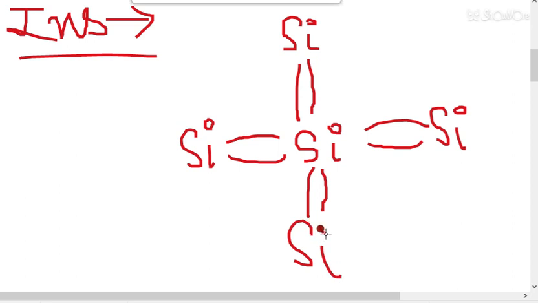This type of semiconductor, in which only one type of atom is there, like silicon, silicon, silicon. If all the atoms are similar, meaning all the atoms are the same, then we say it is intrinsic. Intrinsic means no impurity is added. In this case, every silicon atom has 4 electrons. Let's suppose these blue electrons belong to this center atom.